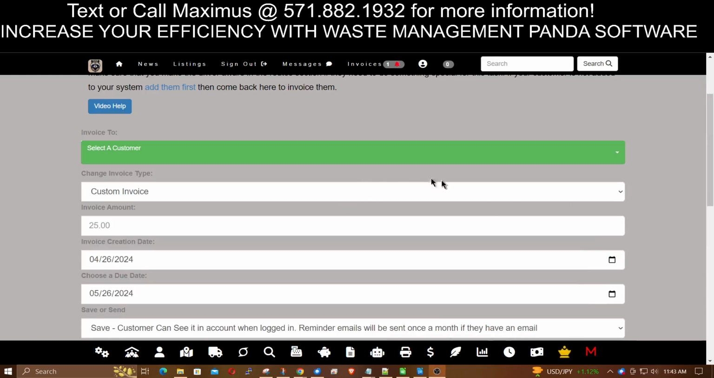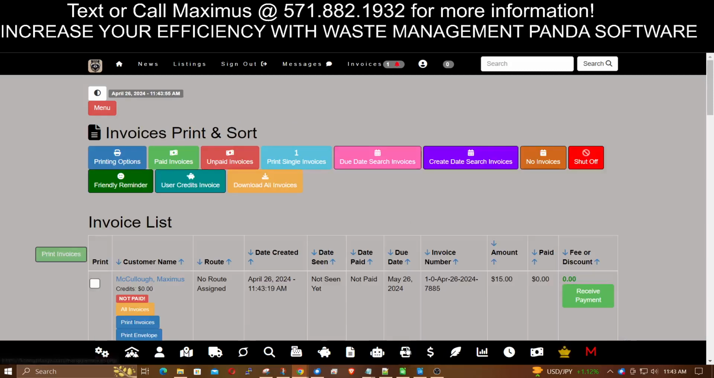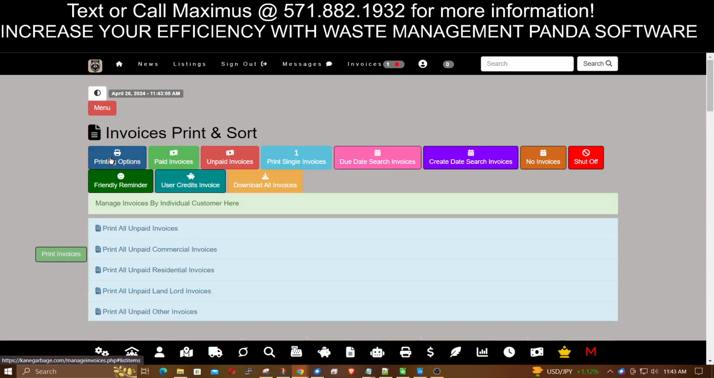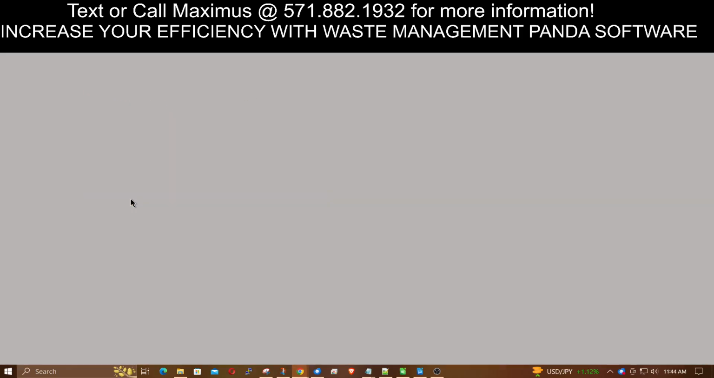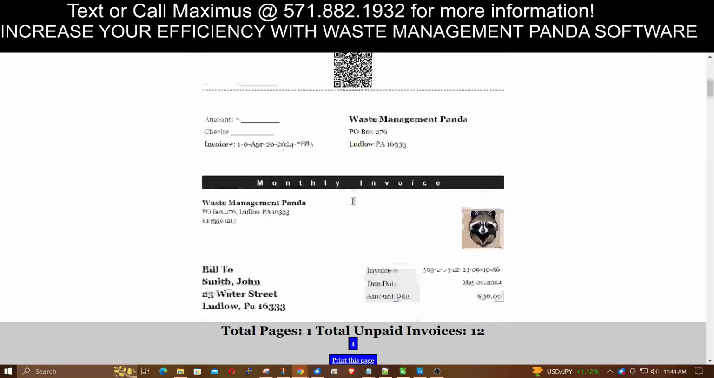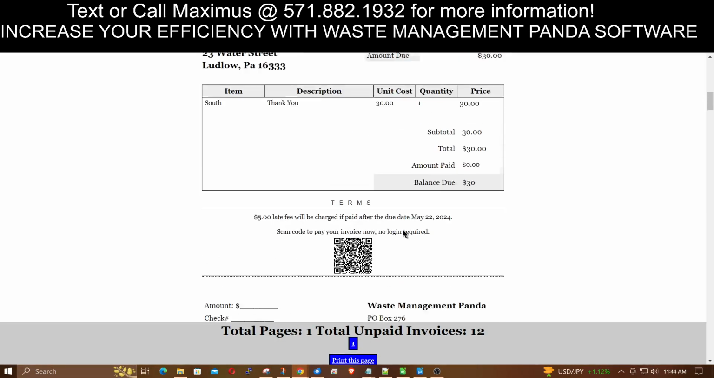Now, let's say the customer isn't paying online and you're printing out invoices and you've got to send them to them. That's easy too. So if you come down here to the print options, that's one click. And then you can actually click this printing options and select print all unpaid invoices. Whenever you click that, it's going to bring up all the invoices that are not paid, and you can print them all. You can save them as a PDF.